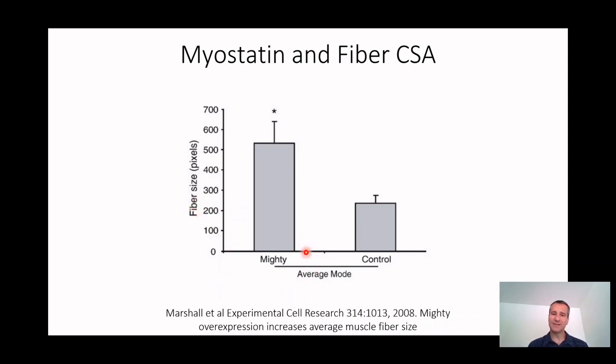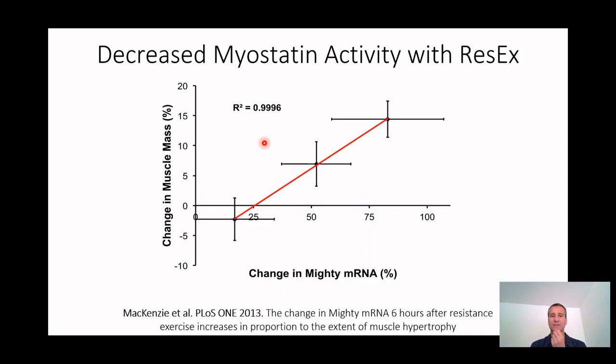When you added the Mighty cDNA into those muscle fibers, they went up to about 500 pixels in size. So you had this really significant increase in the average muscle fiber size. And so that's suggesting that Mighty is potentially a downstream target of myostatin that could be involved in regulating muscle size. So then we decided to look at Mighty expression following resistance exercise.